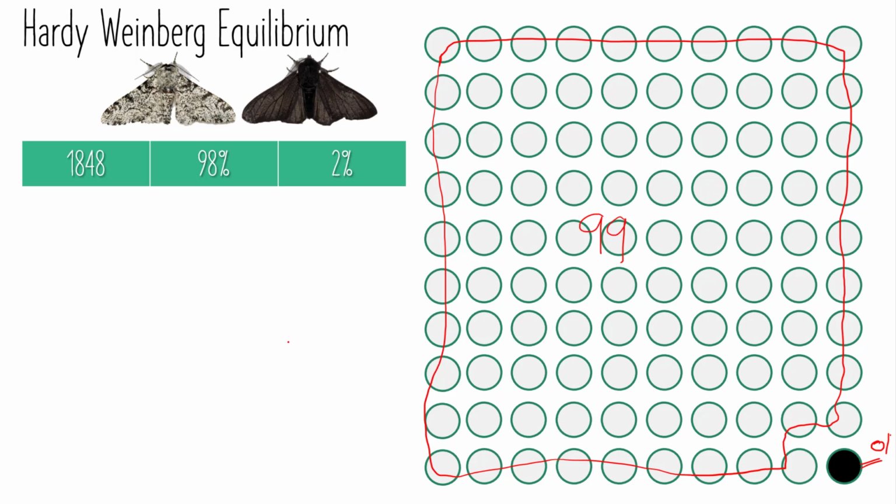So at this juncture, we can say that at the time of 1848, the allelic frequency of the light colored pepper moth in the population was almost 99%, and the dark colored pepper moth allelic frequency was contributing 1%. In this way, the situation favored the population of light colored pepper moths over the dark colored ones.